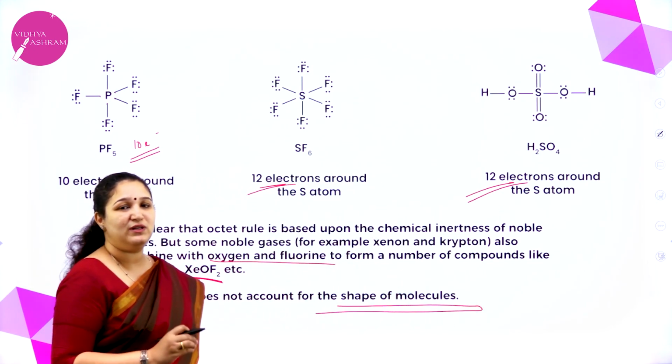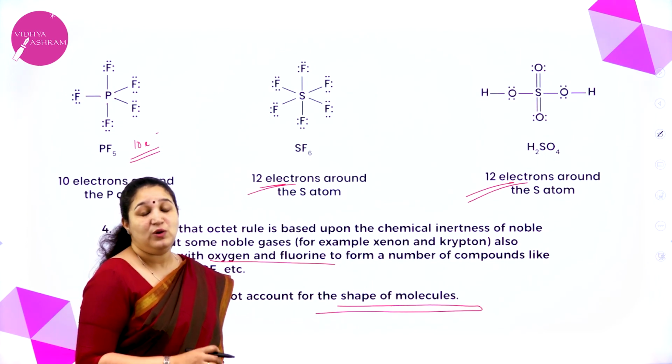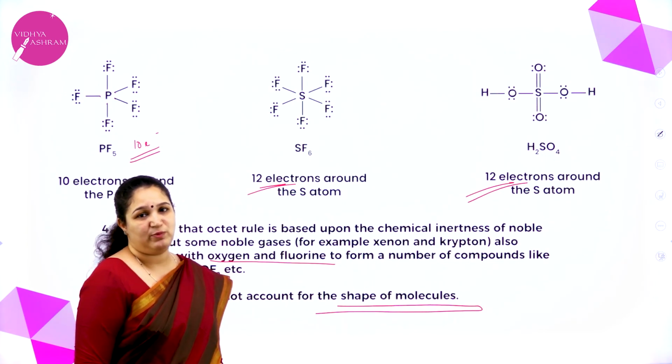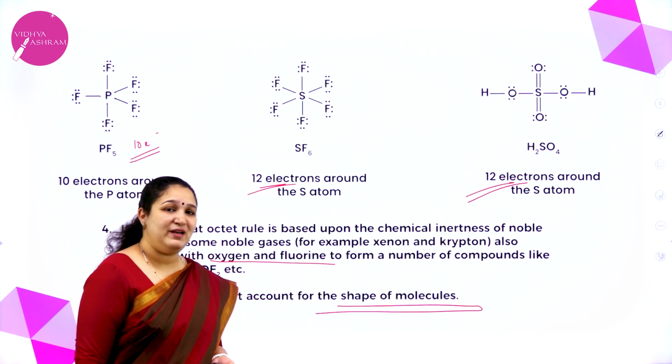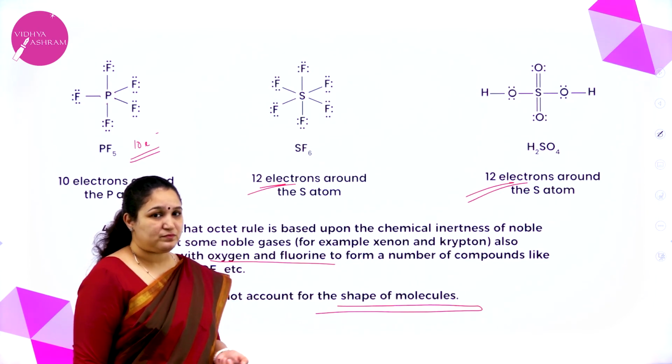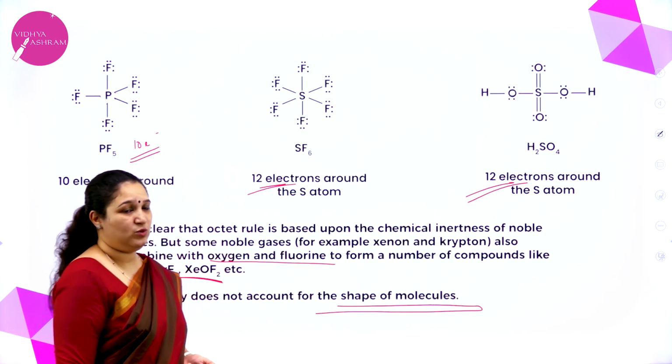The last, this theory does not account for the shape of the molecule. We are talking only about the valence electrons. We are not talking about the shape of the molecule in the octet rule. So these are the limitations of the octet rule.